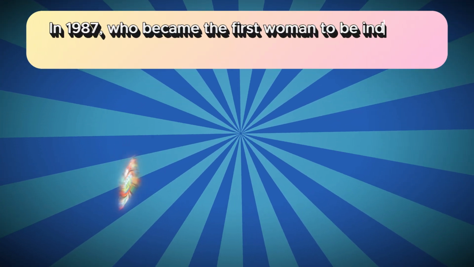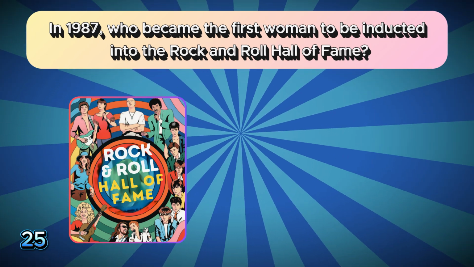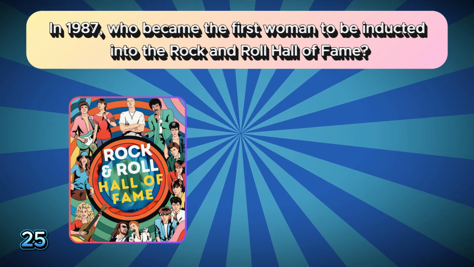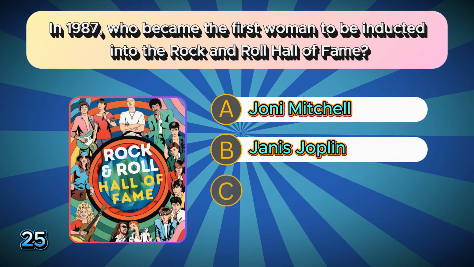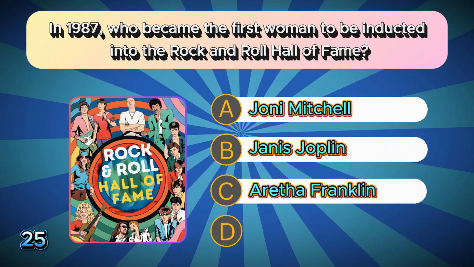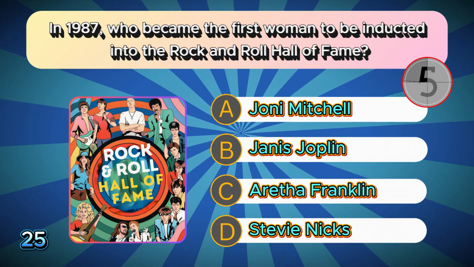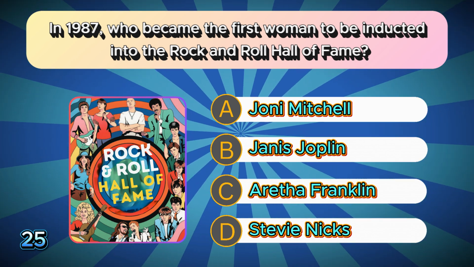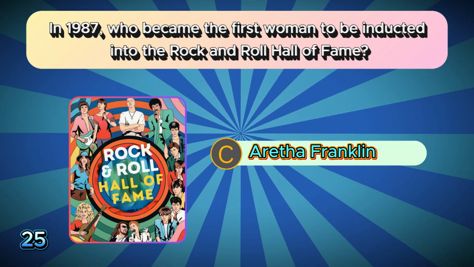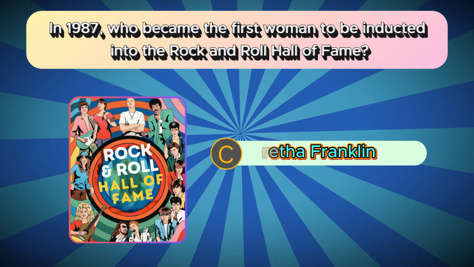In 1987, who became the first woman to be inducted into the Rock and Roll Hall of Fame? A. Joni Mitchell. B. Janis Joplin. C. Aretha Franklin. D. Stevie Nicks. The correct answer is C. Aretha Franklin. Almost there. Keep up the good work.